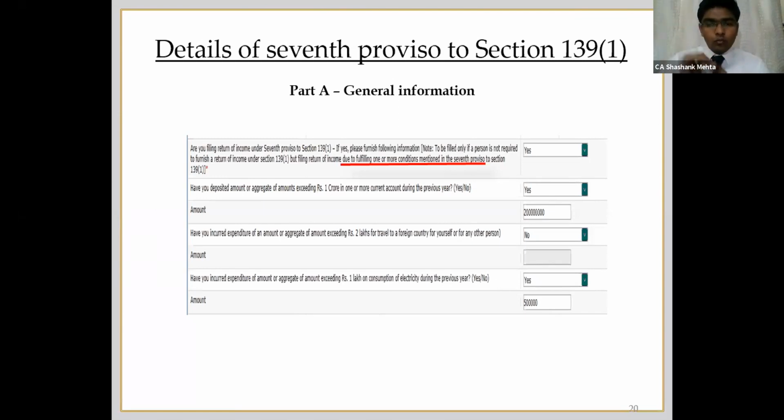Okay, so in all those small clients where the basic exemption is less and they are not incurring such kind of expenditure, your answer should be no. I have underlined the relevant portion. Only if you are complying with this condition do you have to say yes, otherwise it is no. So that was with respect to the seventh provision.